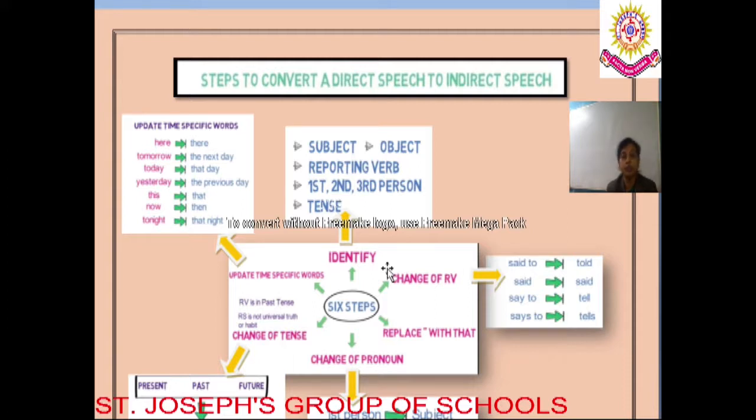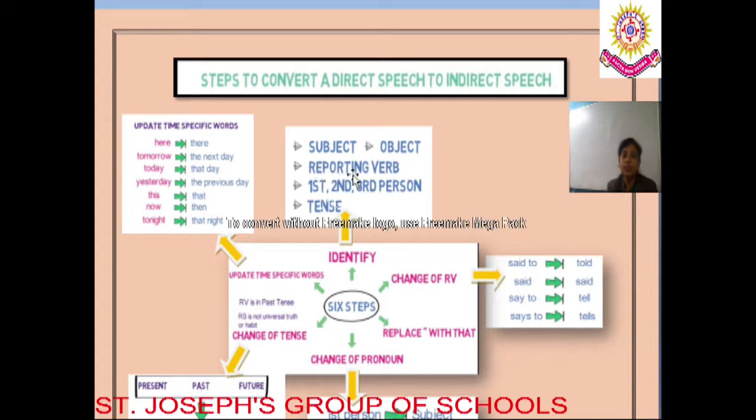Now what do we need to identify? As already informed just 2 minutes before, we need to identify the subject and object in the sentence. We must know what is the subject of the sentence and what is the object of the sentence. That means who is the giver and who is the receiver in the sentence.